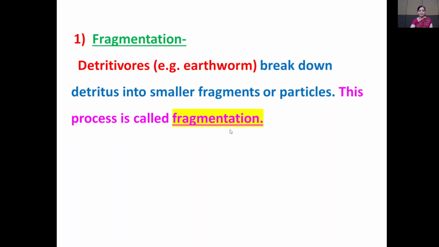This process is known as fragmentation. So in the fragmentation process, detritivorous animals play an important role, that is they break down detritus into smaller fragments.